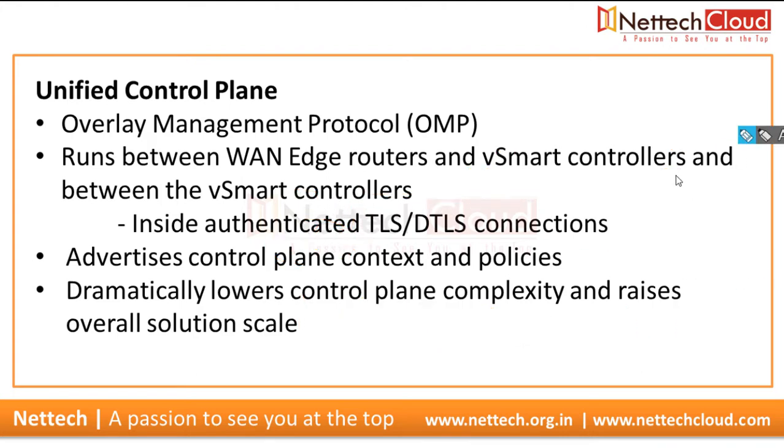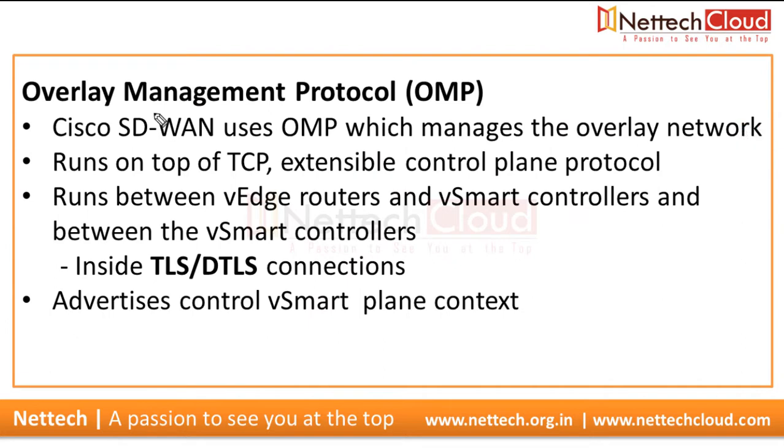Okay, and I'm going to show you all this. So Cisco SD-WAN uses OMP, which manages the overlay network and runs on top of TCP, as an extensible control plane protocol between vEdge routers and vSmart controllers, and also between the vSmart controllers, and it advertises control plane context. All right. So basically OMP routes have many attributes like origin, originator, preference, service, site ID, tag, VPN, etc., and I'm going to show you.